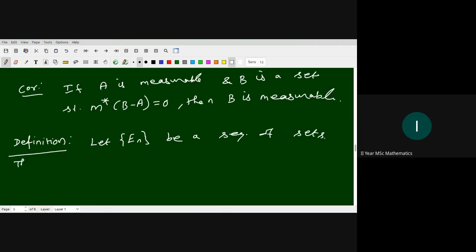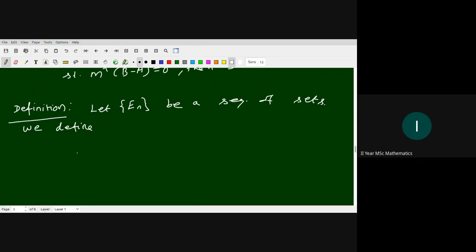Then define the following. Limit supremum of En as n goes to infinity is nothing but the intersection over n from 1 to infinity of the following set, the union over k greater than or equal to n of Ek.